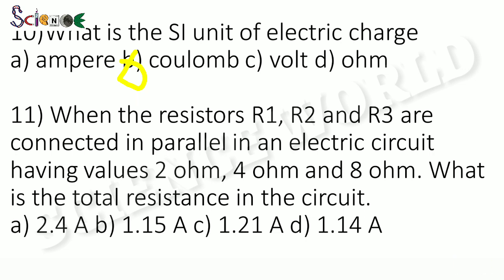Question number 11, when the resistors R1, R2 and R3 having values of 2 ohm, 4 ohm and 8 ohm are connected in parallel in an electric circuit, what is the total resistance in the circuit? Options are A 2.4, option B 1.15, option C 1.21 and option D 1.14. The correct answer is option D, 1.14. Let me show this numerical in the notebook.